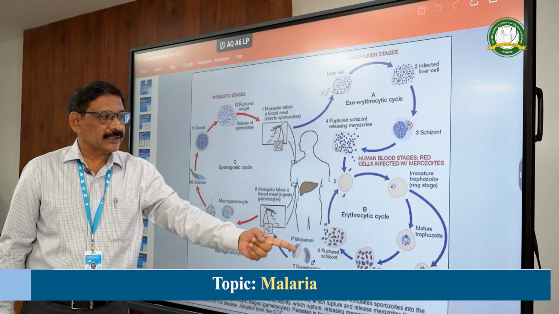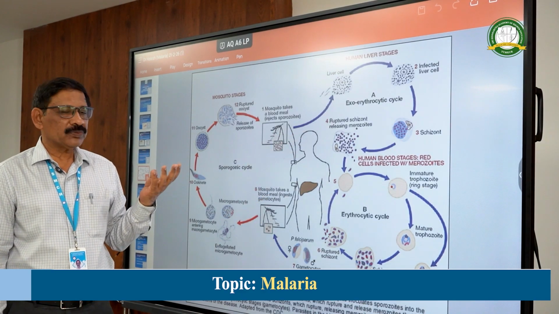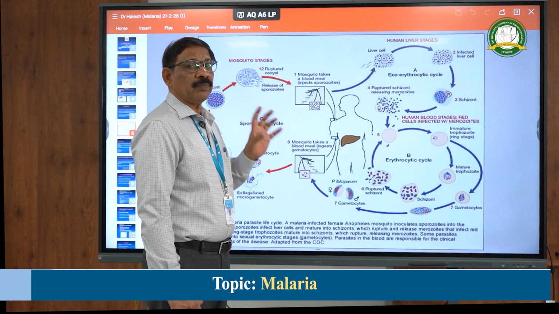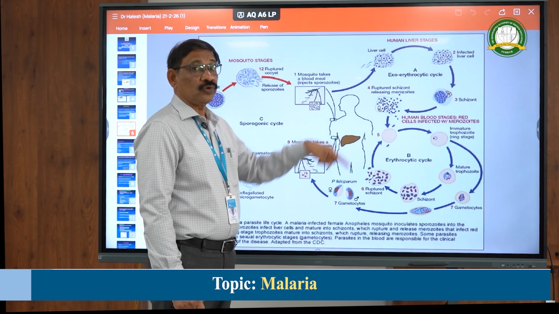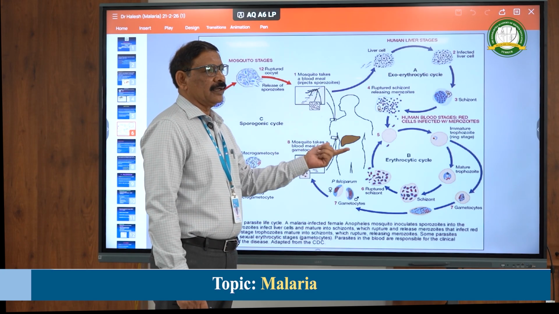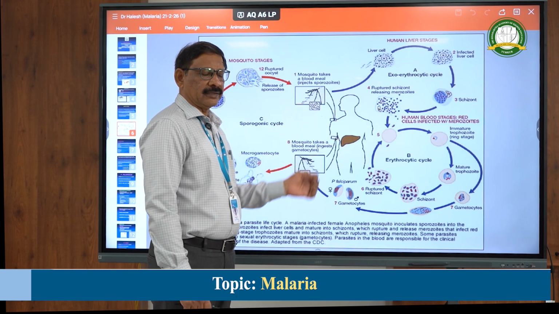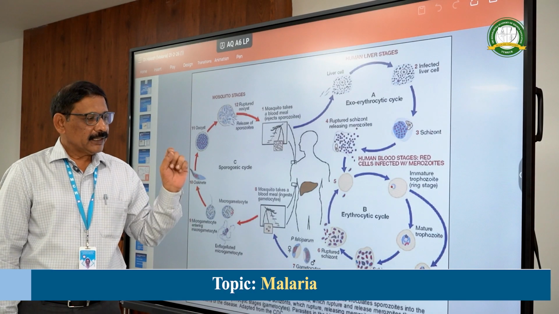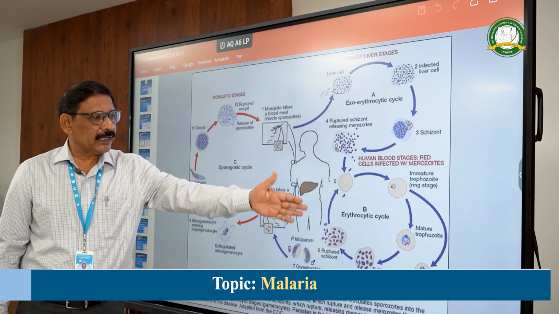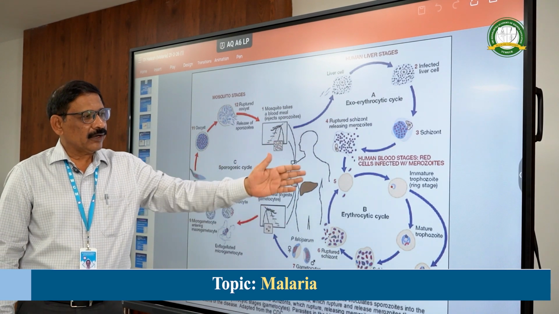So these cycles continue every 48 hours in case of Plasmodium vivax, falciparum and ovale, except Plasmodium malariae where it takes 72 hours. But the fever appears every third day, hence it is called tertian in case of vivax, falciparum and ovale, whereas in malariae the fever appears every fourth day. So periodically these cycles will occur, about 7 to 10 such cycles.